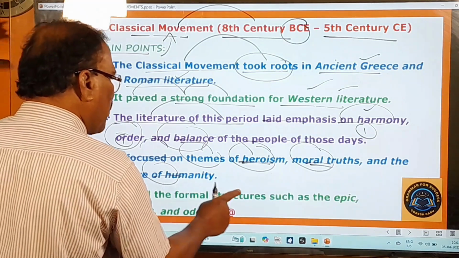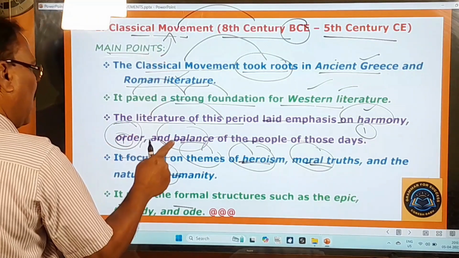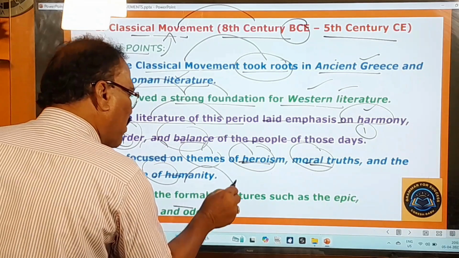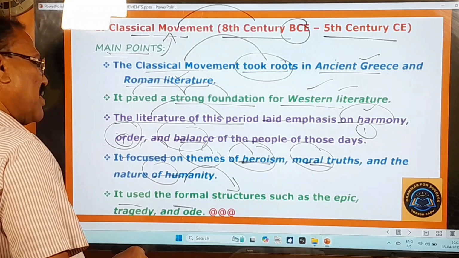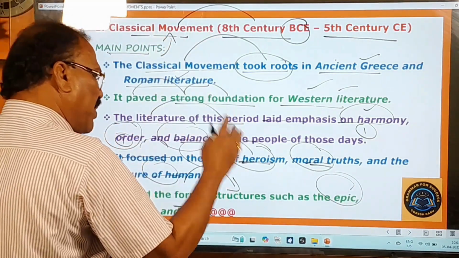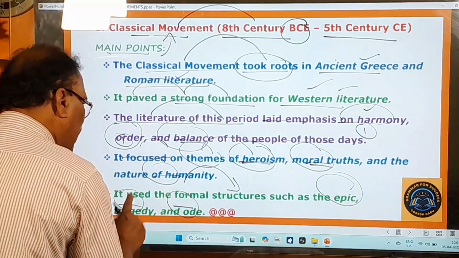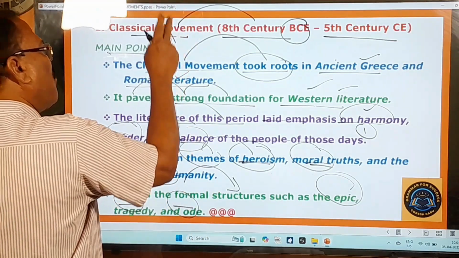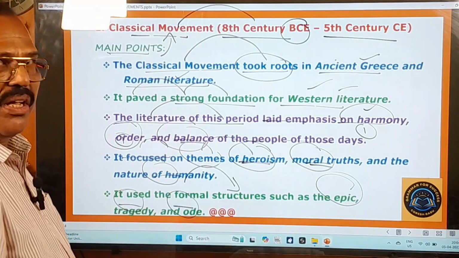It used the formal structures such as the epic, tragedy and ode. So here the poets or the writers of this classical movement made use of the formal literary structures. What are the formal literary structures? Such as epic. The poets of this period have written so many epics, and they wrote tragedies, they wrote odes. So epic, tragedy, ode, these are the formal literary structures. Therefore the poets of this period made use of these formal structures extensively in those days.